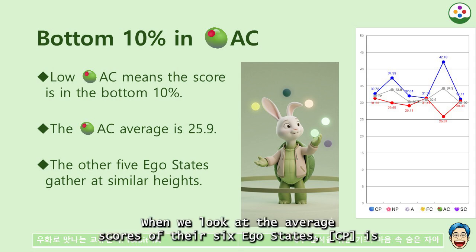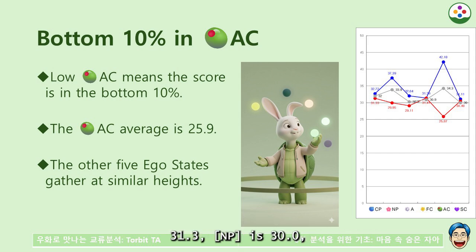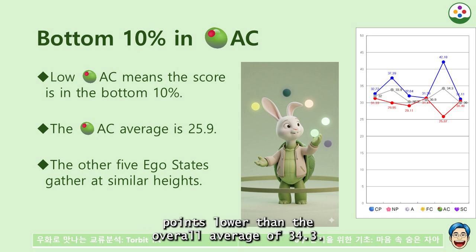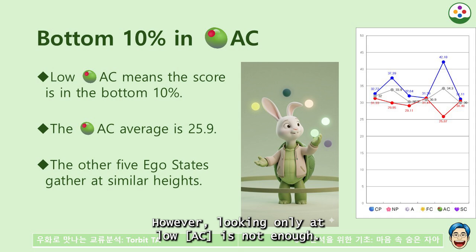When we look at the average scores of their 6 ego states, CP is 31.3, NP is 30.0, A is 29.1, FC is 31.4, AC is 25.9, and SC is 30.5. Compared with the overall average, AC is 8.4 points lower than the overall average of 34.3. This group is a group of people with low AC. However, looking only at low AC is not enough.